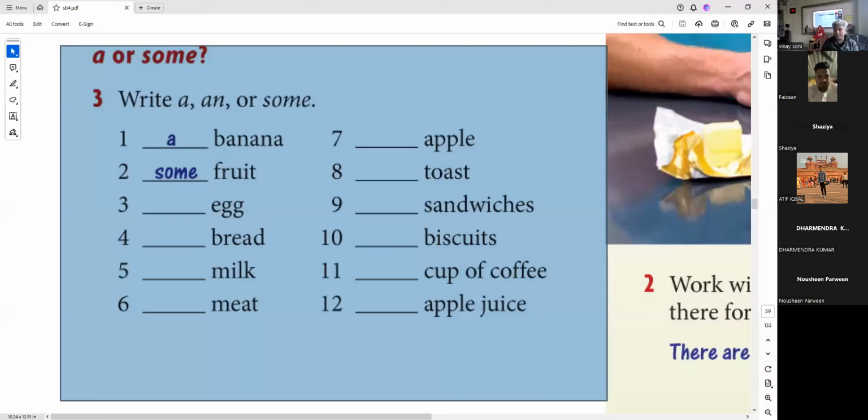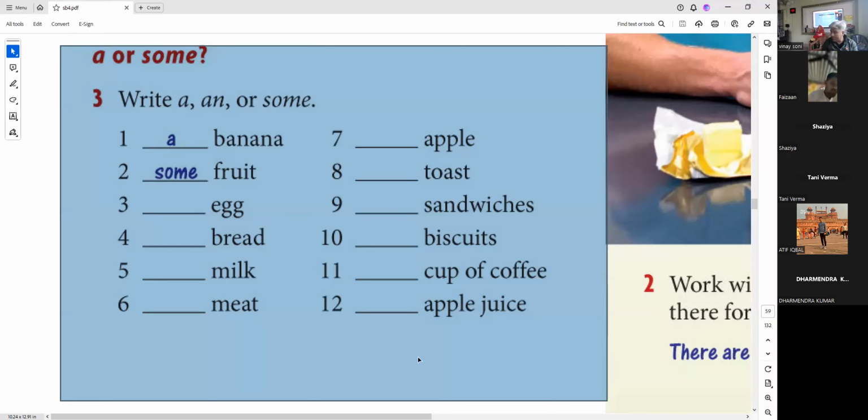So just like bread, toast is also uncountable. And we say a slice of bread, two slices of bread, okay? When you buy bread from the shops, you get them in slices, right? So 4 slices, 6 slices you eat. You can count the slices, but you can't count the material, okay?